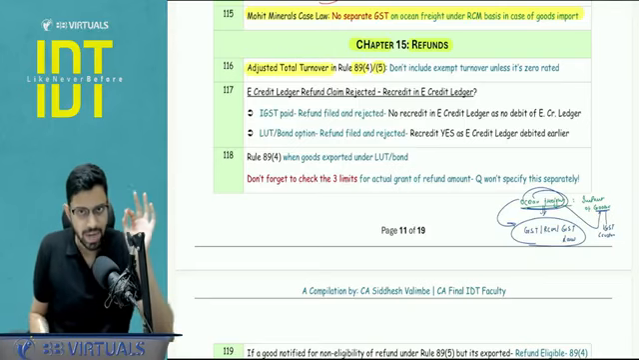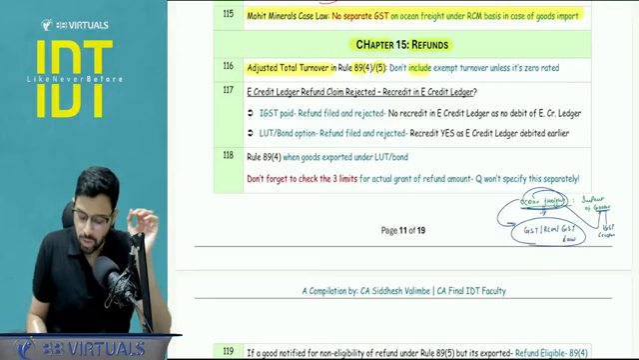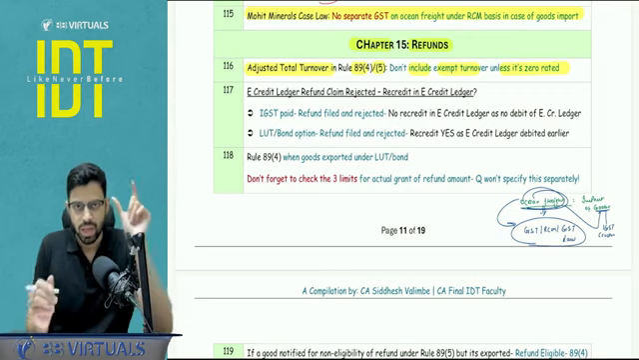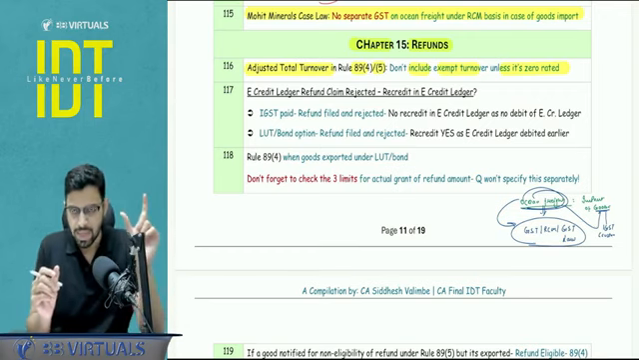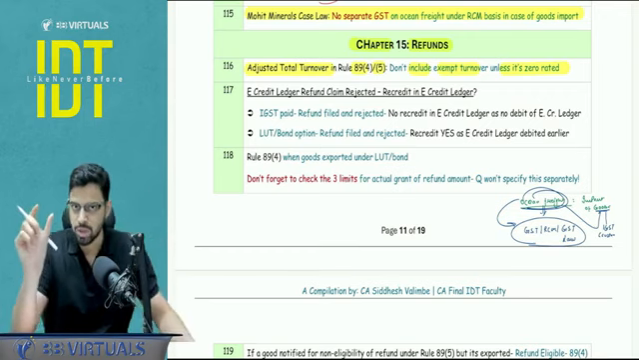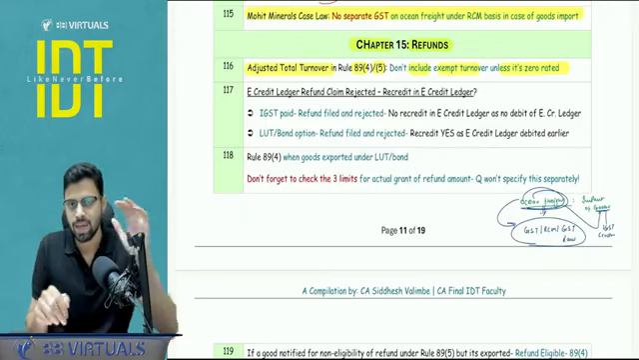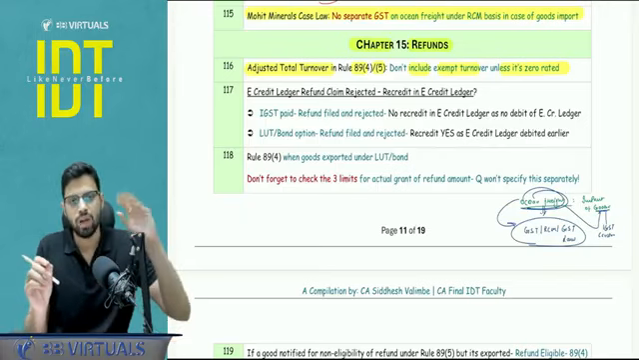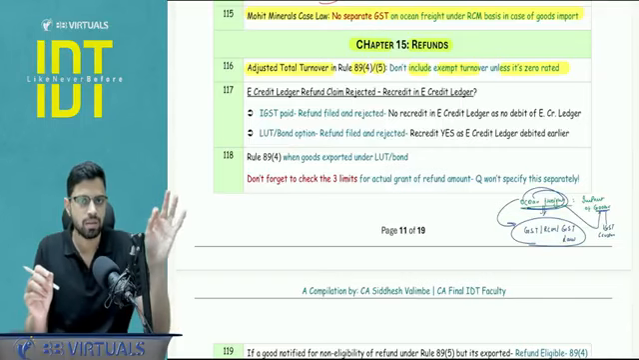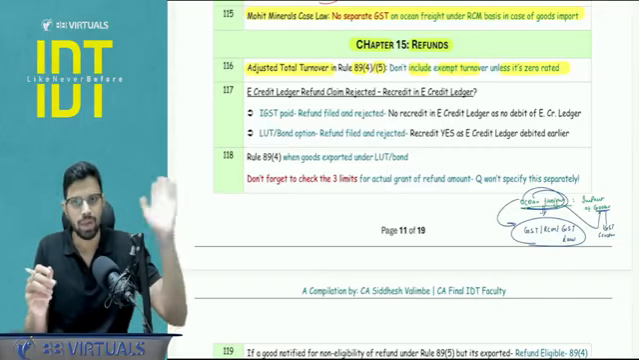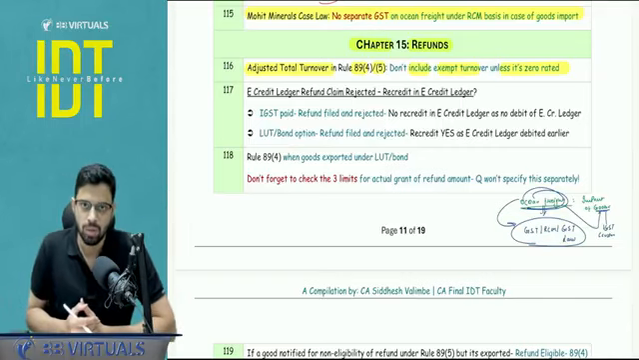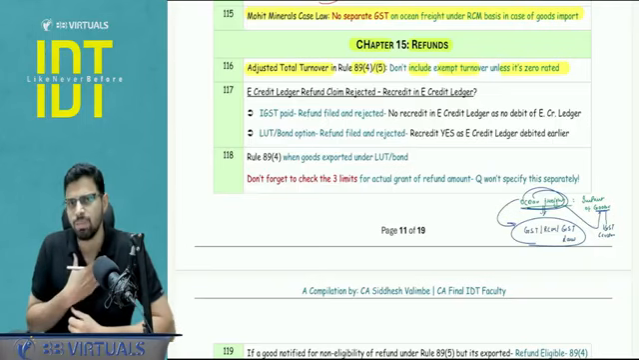Here the denominator is the adjusted total turnover. Please do not include the exempt turnover unless it's zero rated. If a supply is exempt and it is exported, it acquires the nature of export, it acquires the nature of zero rated. In that case, it will be included. If only exempt, it is not to be included, because whatever the calculations and reversals for exempt turnover, exempt supply, they happen in rule number 42. So here they will not be included in the denominator. So this is a benefit for us.